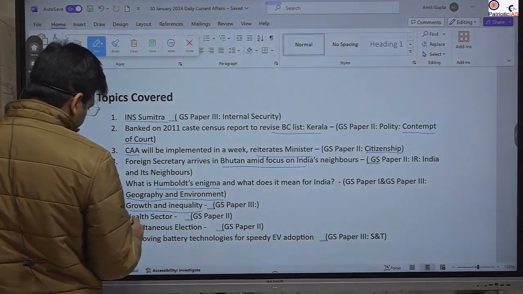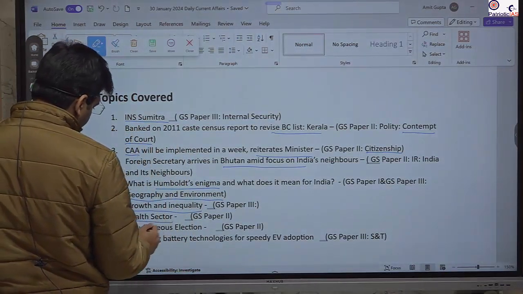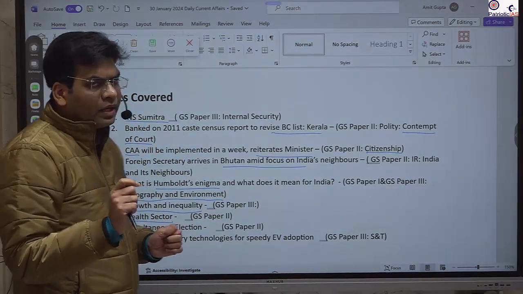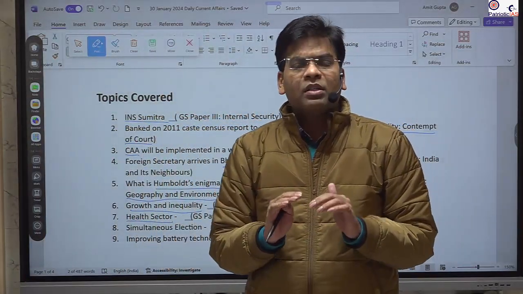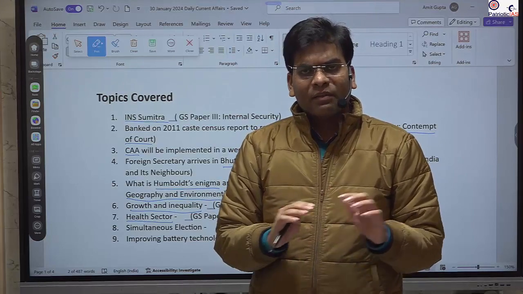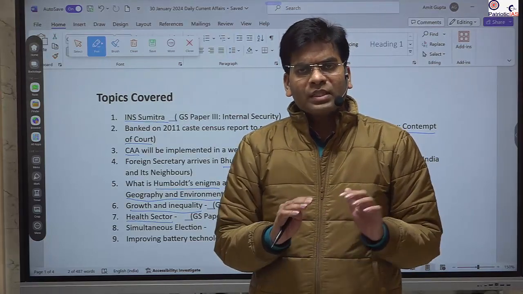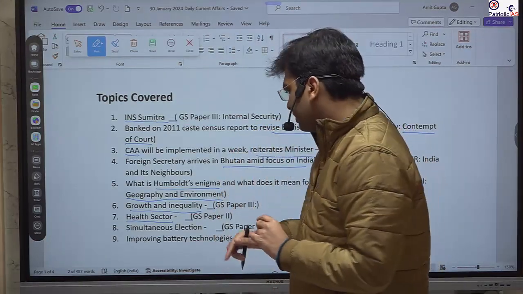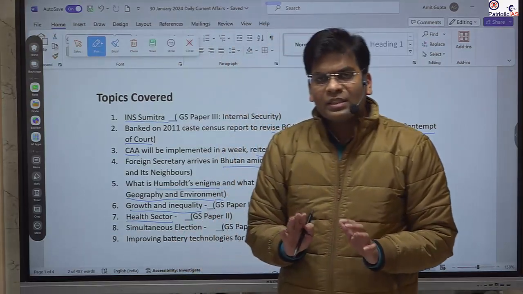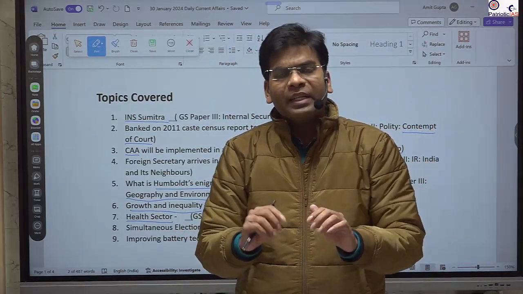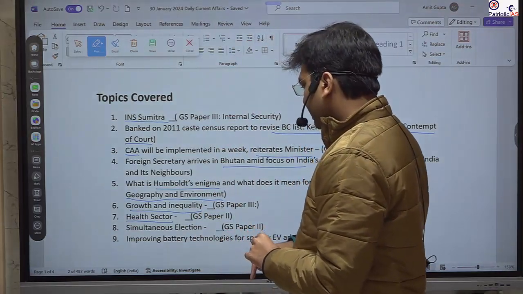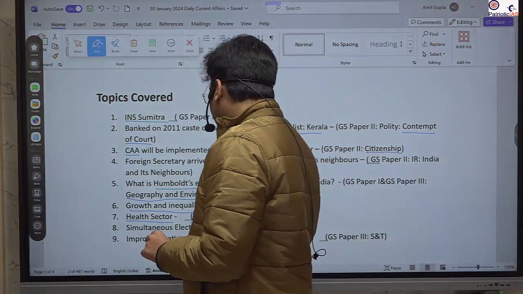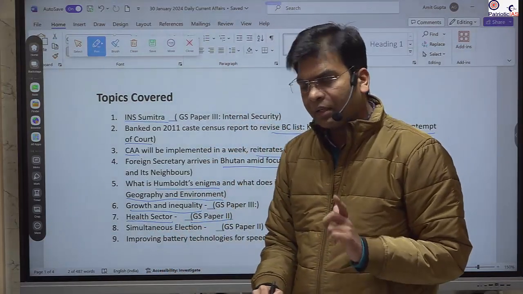Further, the next topic discussed is with respect to the health sector, the way we are prioritizing only the curative area and not thinking about the preventive area like vaccination, sanitation and other measures needed to prevent the disease itself without going to medication. So this article will cover that area. This will be part of GS paper 2, as the health sector is part of GS paper 2.